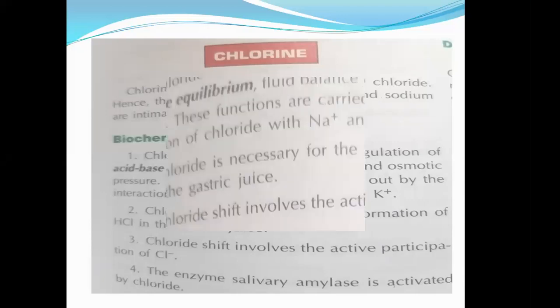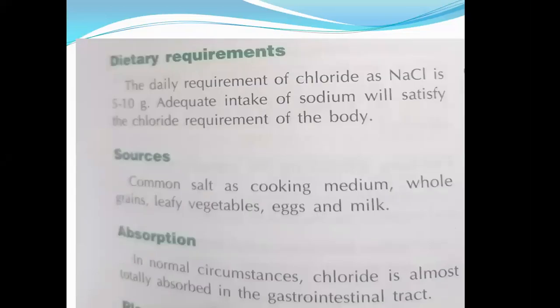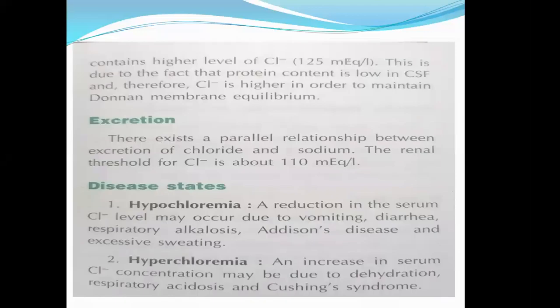Okay, the dietary requirement is 5 to 10 grams. Eggs, leafy vegetables and milk are the richest sources of chlorine. It is also absorbed in the GIT tract.